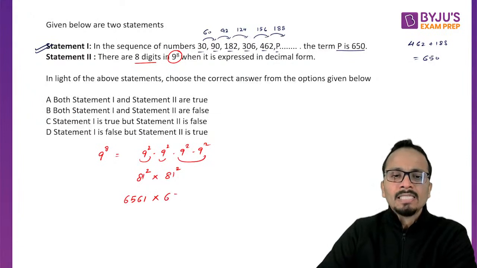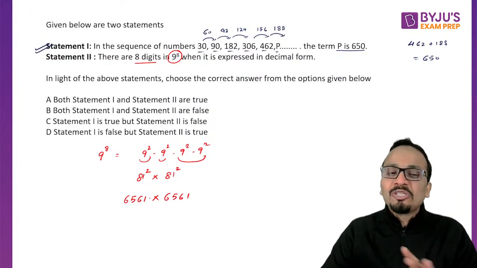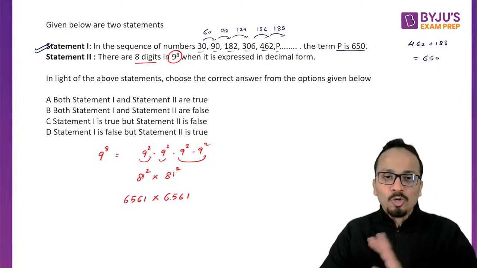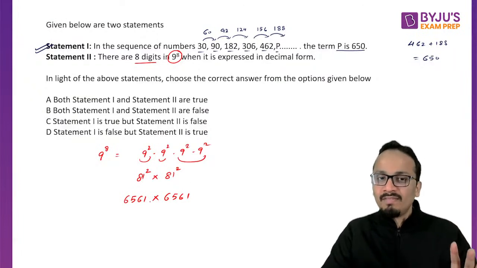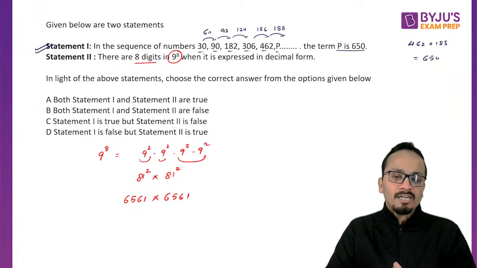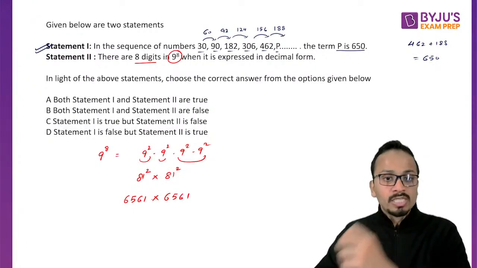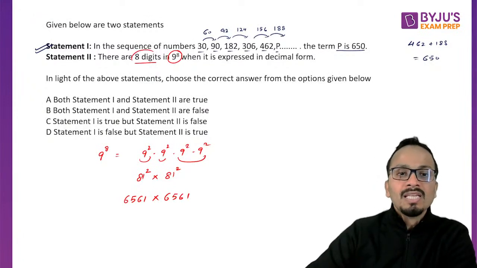6561 and 6561. Okay. Now I will not ask you to calculate the value of 6561 into 6561. No, don't worry. I'll not ask you to calculate the value. अगर वैल्यू कैलकुलेट करनी है इस पॉइंट पे आके तो यार टाइम बहुत ज्यादा लग जाएगा. Will spend a lot of time. So 6561 into 6561, I just need to know the number of digits.